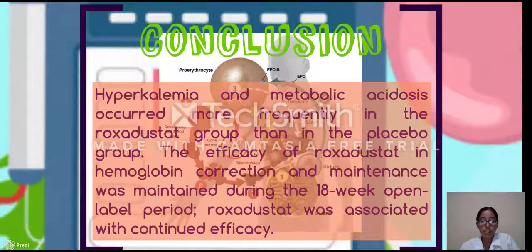Conclusion: hyperkalemia and metabolic acidosis occur more frequently in the Roxadustat group than in the placebo group. The efficacy of Roxadustat in hemoglobin correction was maintained during the 18-week open-label period. Roxadustat was associated with continued efficacy.